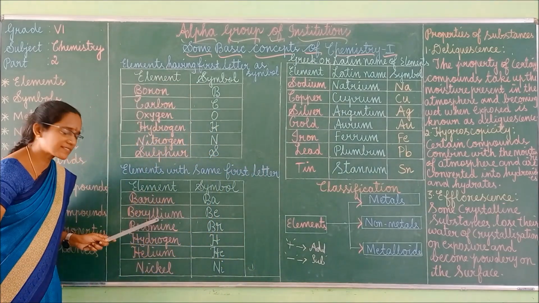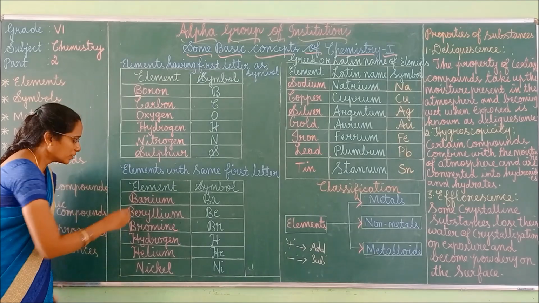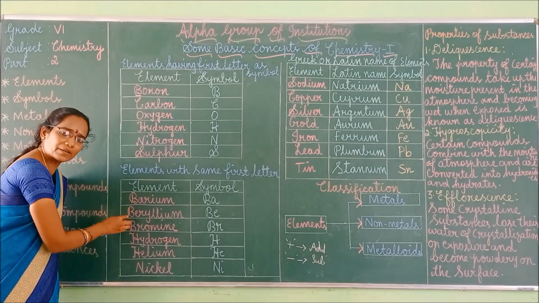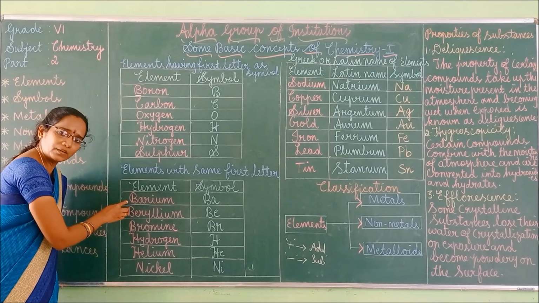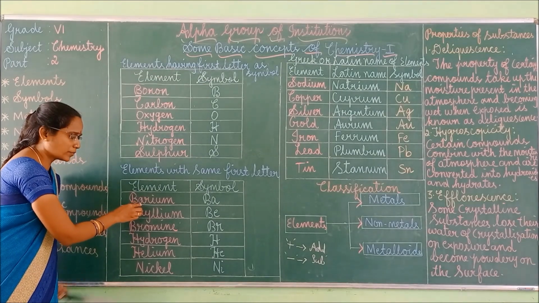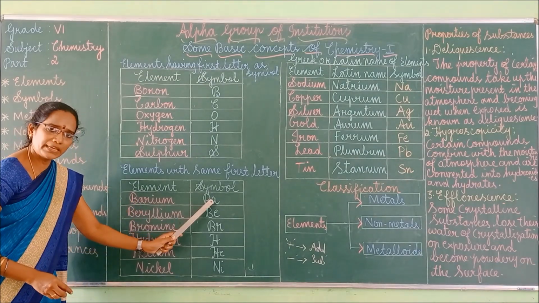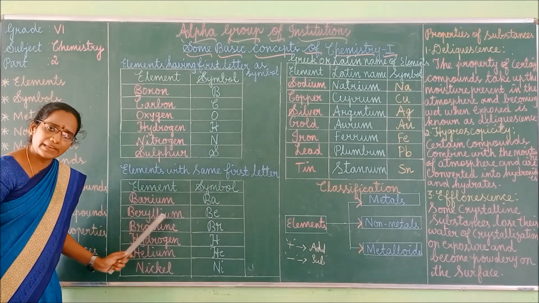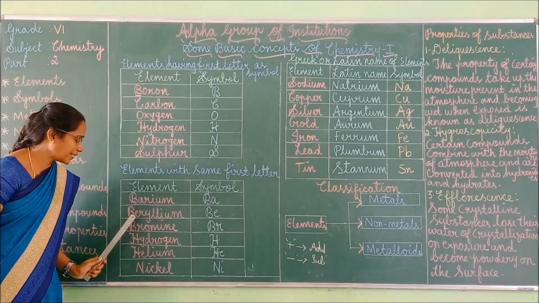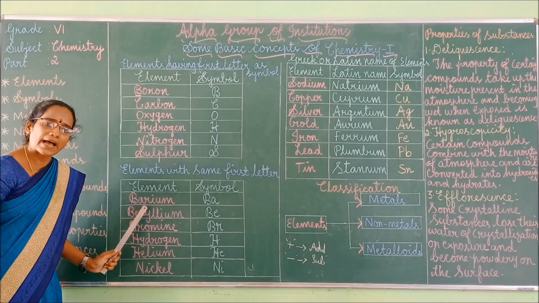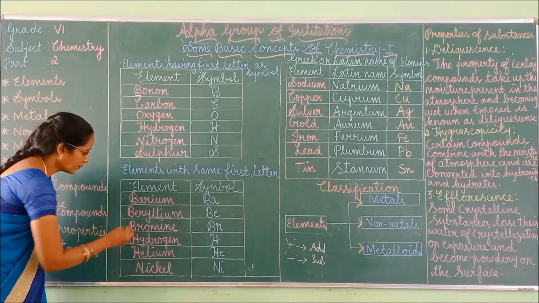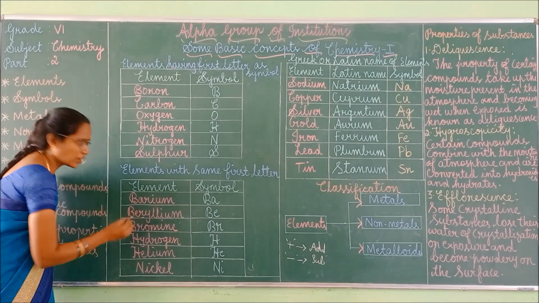If you take the second element, beryllium, the name of the element also starts with B. Okay, so we can take the barium element symbol as Ba.